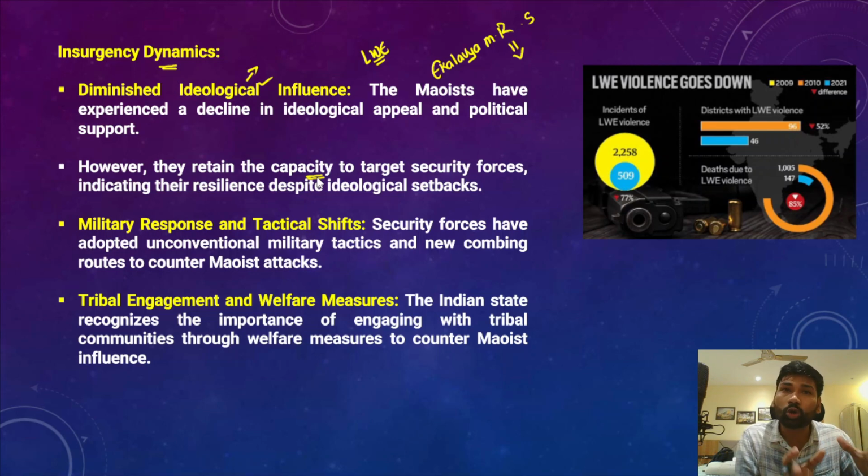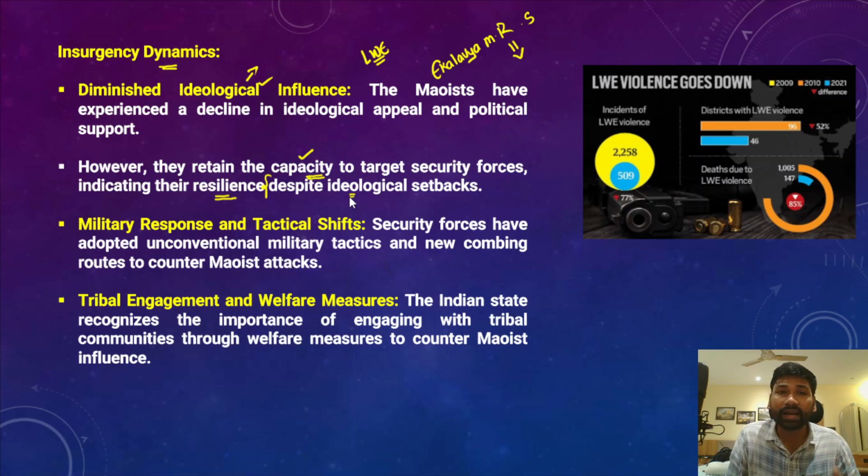So we should not undermine the capacity of the left-wing extremist forces and their effective attacks on the security forces. Therefore, it indicates their resilience despite facing a lot of setbacks, such as ideological setbacks and regular encounters with the security forces.